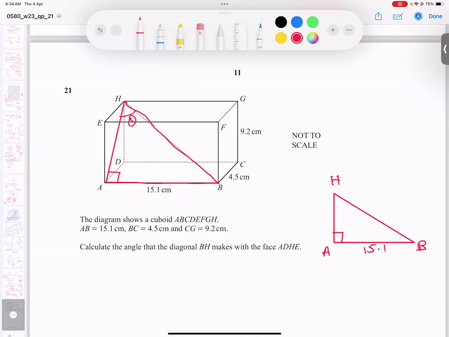But the problem is that this angle is my target, and I need at least one more side. I don't know how to find it, but I can get it. Look here, 9.2, 9.2, 9.2. So this side is also 9.2. And 4.5, 4.5, 4.5, so I can take this as 4.5.